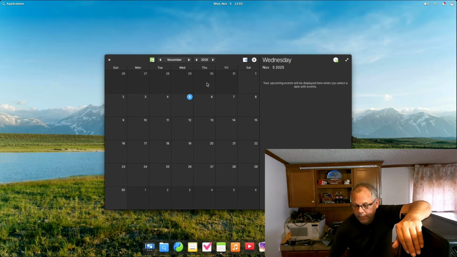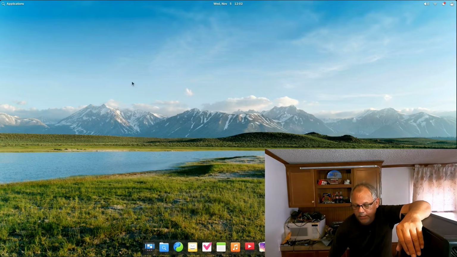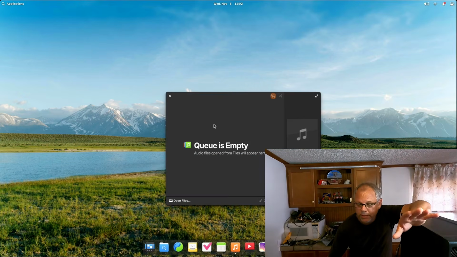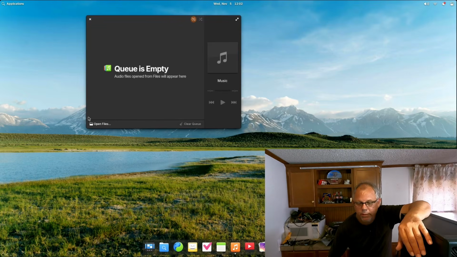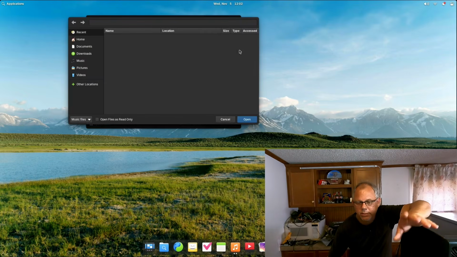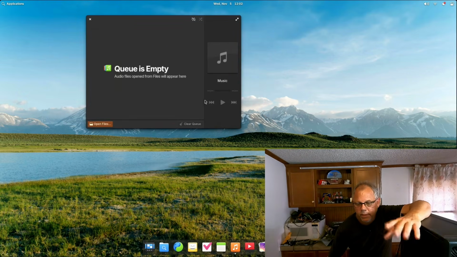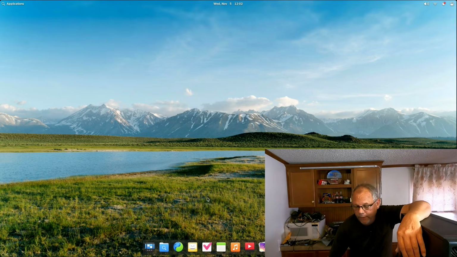Then you have a calendar right in the middle. So there's your calendar and what it looks like when it's opened up. Nice and simple, nothing fancy there. Music, if you listen to music and when you want to organize your files, here it is right here. You can open files down in the bottom of it. And if you have music, then you can drag your music into there and load it in. So you can listen to your own MP3, MP4, whatever files you got.